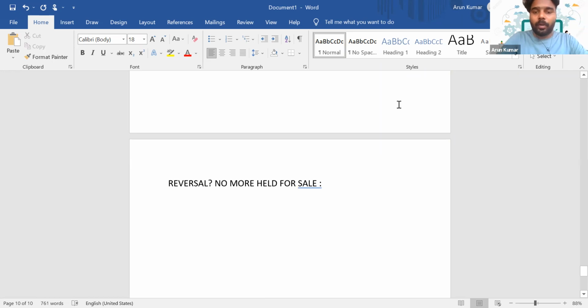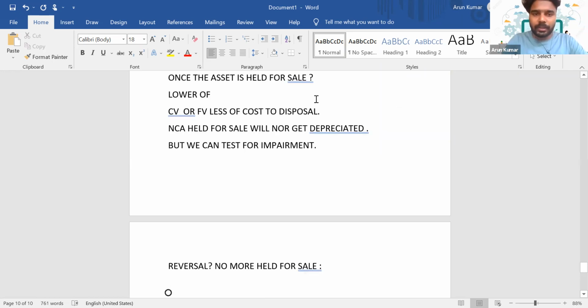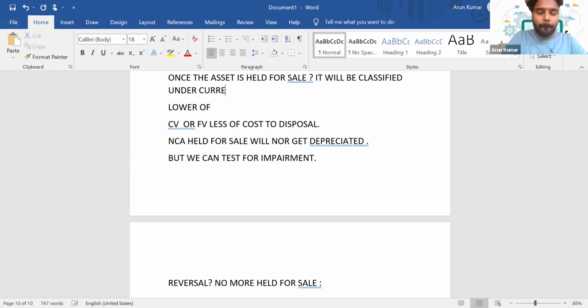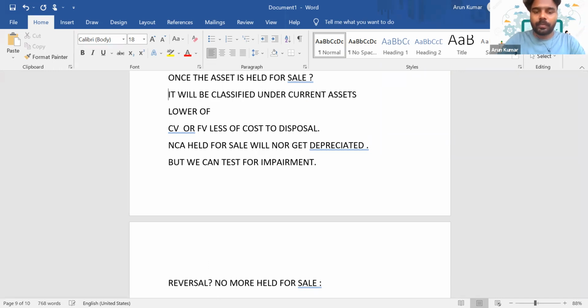And one more important factor, since it is an asset held for sale, it will be classified under current assets. So even that is important. Even that treatment should be done.